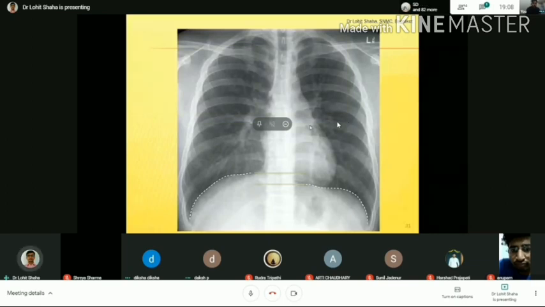Cardiomegaly. No. This is a normal X-ray. See, you don't come directly to the conclusion. It is less than half, you know. See, I told you here. This is just the right side and the left side of the diaphragm. Yes, sir. So this is the normal X-ray. It's a normal X-ray only. Only the labeling is there. So because of that, you are saying it is cardiomegaly. Even that line also is not touched here. It's okay. No problem.